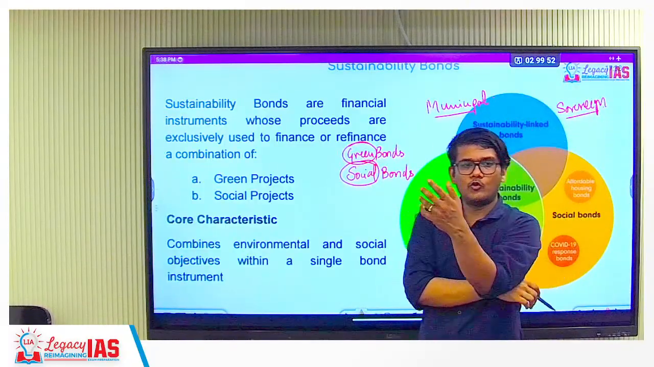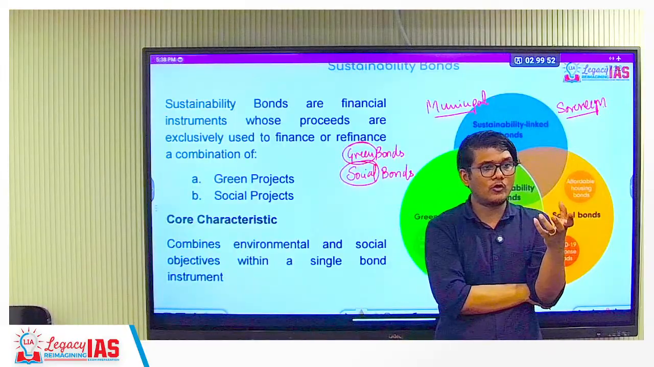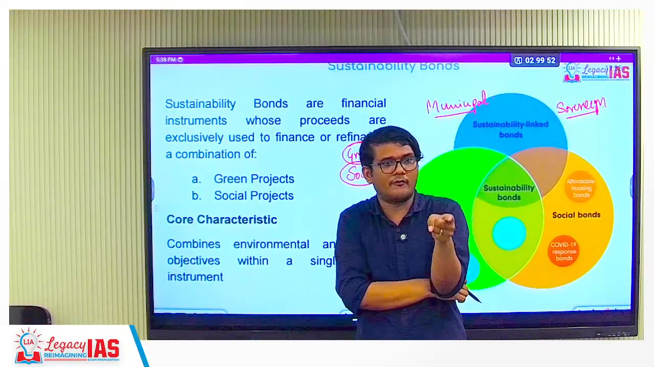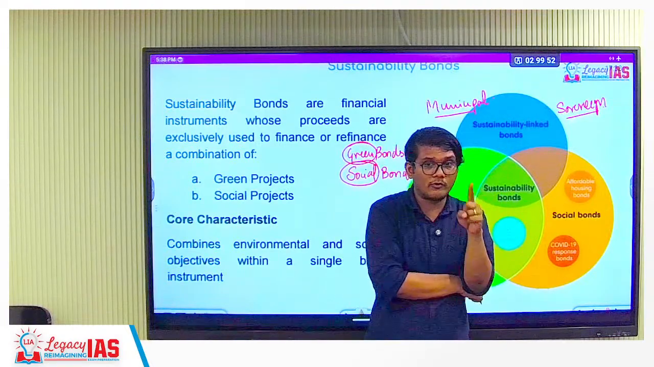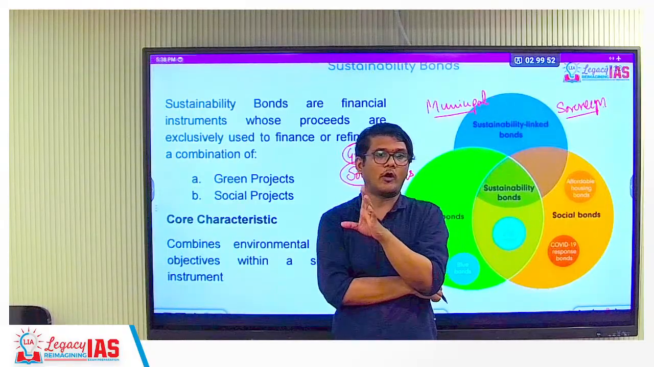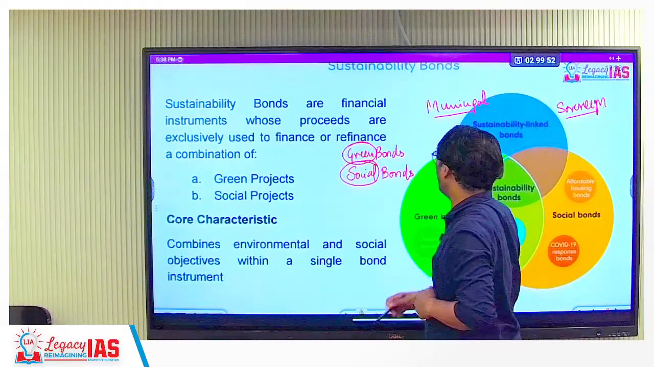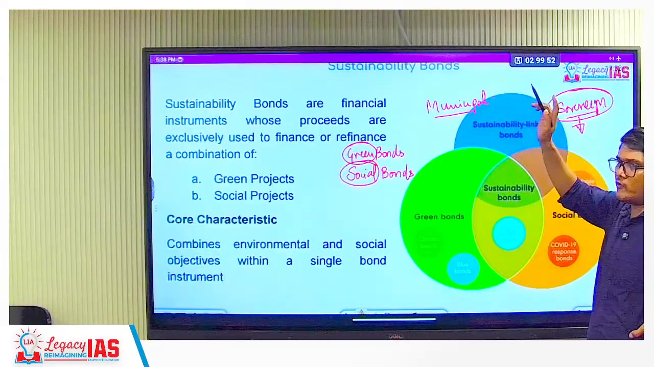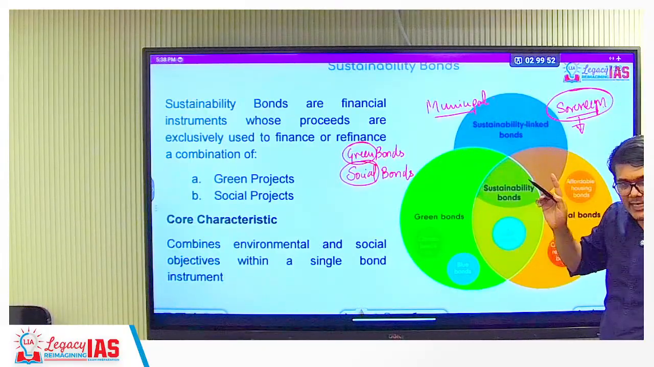Sovereign means you are not bound by anyone, you are your own sovereign. A country is a sovereign, so you talk about the government of that country. So sovereign bonds will be bonds issued by the government of India. That is a sovereign bond. Now, a bond is said to be sovereign because it can be issued by the government of India. Is there any other restriction?